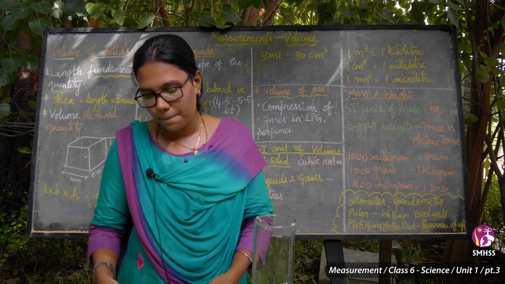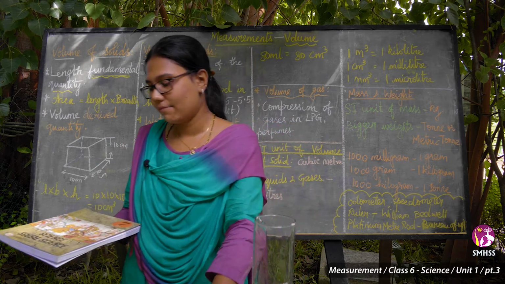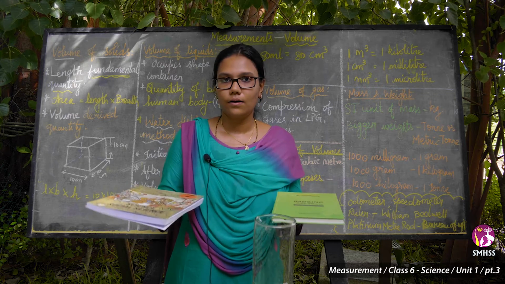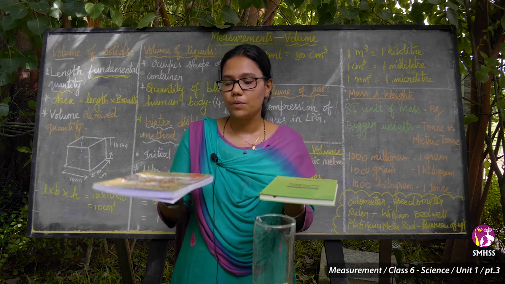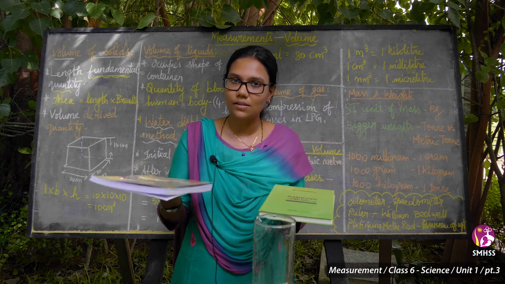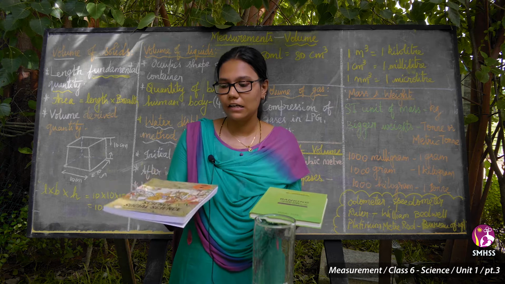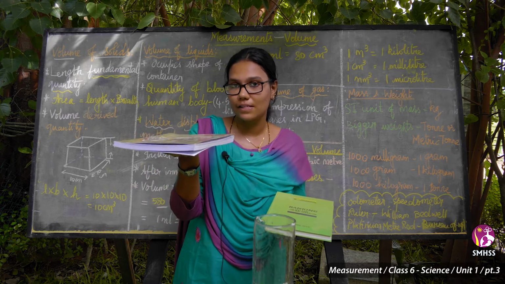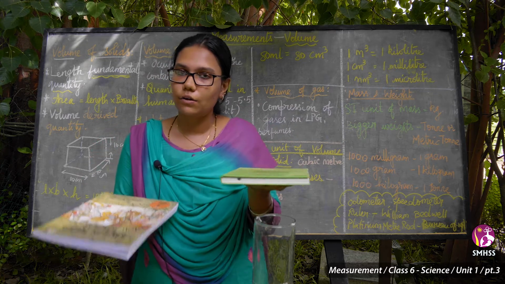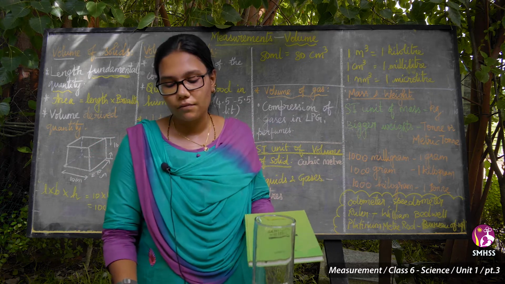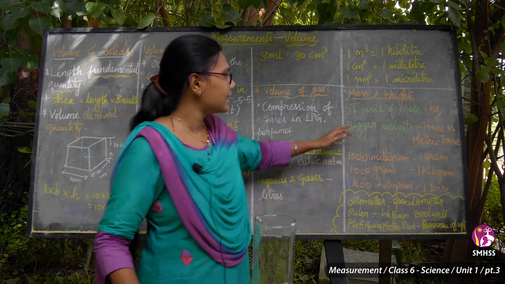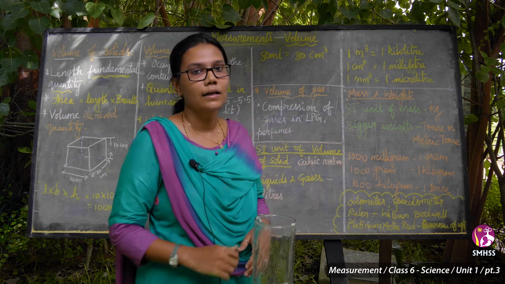For example, see, I have two notes. One is a book and another one is a note. Which one will be more weight? Approximately I feel both are the same, but weighing it, this textbook weighs a lot. Both already have some mass, and along with the gravitational pull we are getting more weight. The SI unit of mass is nothing but kilogram.